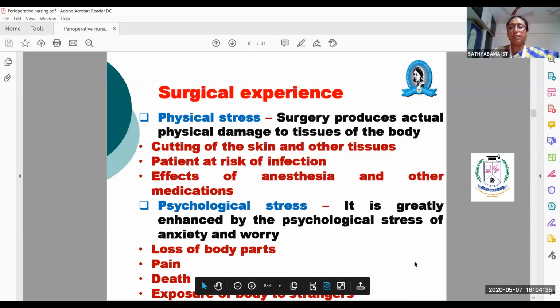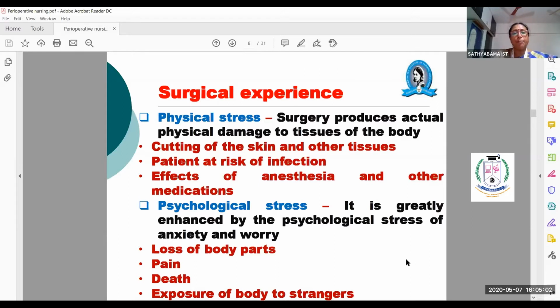Then psychological stress. Definitely. Even if a small cut occurs, immediately we become frightened, afraid that this cut might cut my blood vessel or my nerve ending or my vein. You will have such a threat, you know.